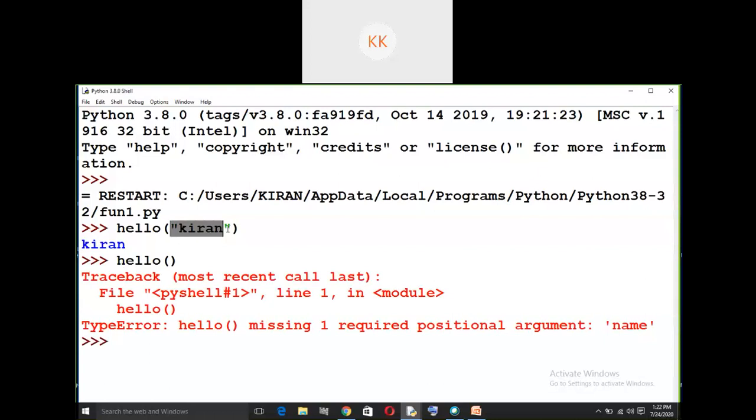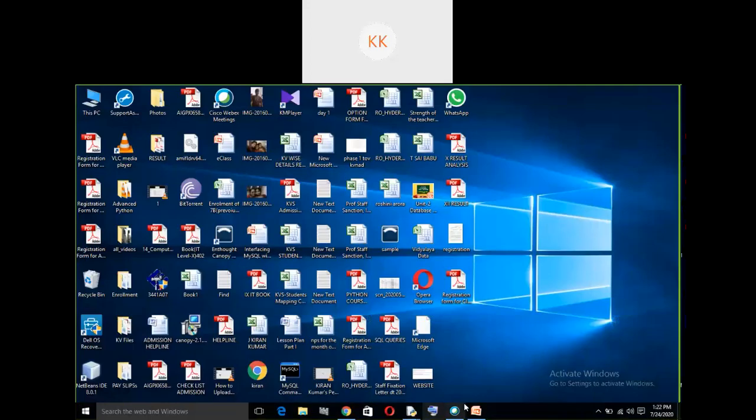You should pass the argument, whatever argument it is, whether it is number or whether it is a string, doesn't bother. But you need to pass the argument. If you pass the argument, that will perform the code. When you pass the argument, of course, you know what happens with the code. This is, for example, only I have given.